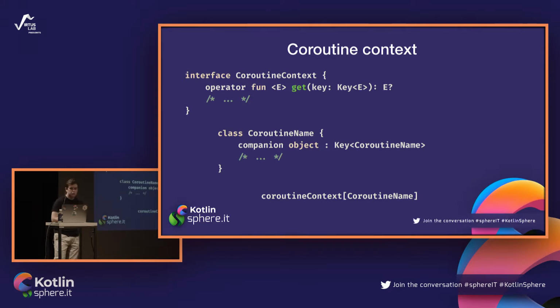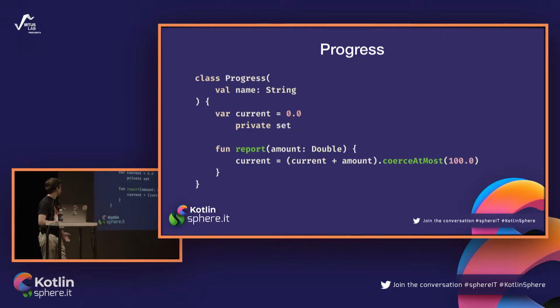So now back to Andrew. You are looking at his code about these progress monitors, and it looks something like this. Quite reasonable code. So each progress monitor has its name and the amount of work currently done. You can report additional work that has been made to this progress monitor. It is added to the current amount. It can never be more than 100%. So that's okay.